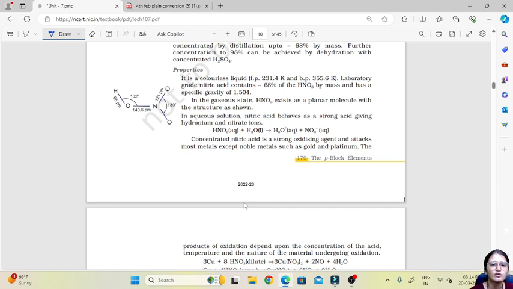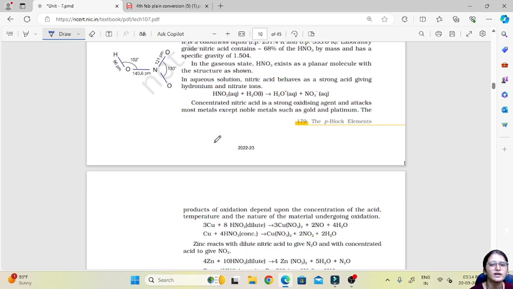Then properties of nitric acid: in the gaseous state it exists as a planar molecule with the structure as shown. So this is the structure of nitric acid in the gaseous state, and it also behaves as a strong acid giving hydronium and nitrate ions. So this is the reaction.